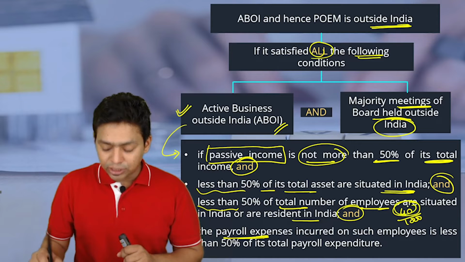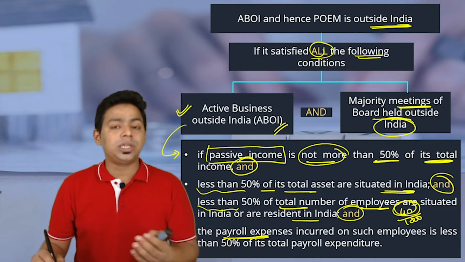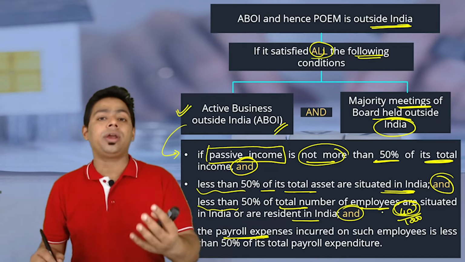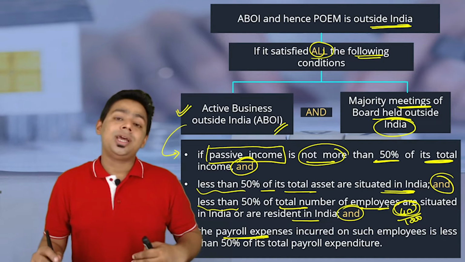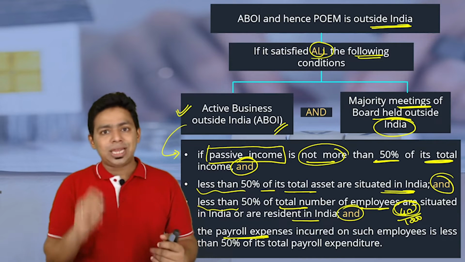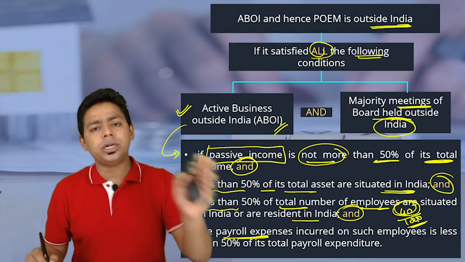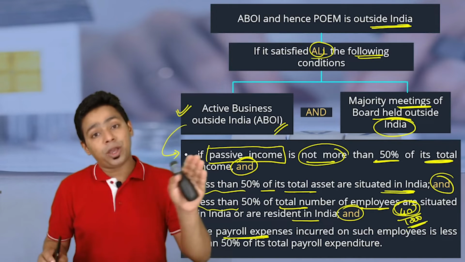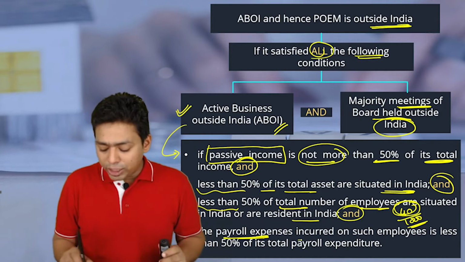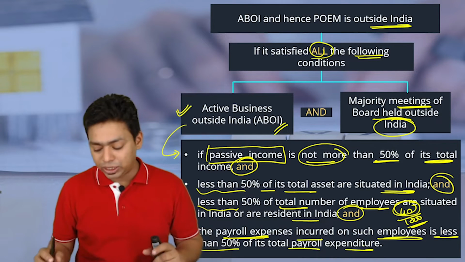Okay, so I say this is the brain of the organization. In quantity they are less, but in substance they are the ones who are leading the organization, controlling the organization. They are the pillars of the organization. Though they are 40, obviously their salary income will be in crores as compared to these 1000 normal workers. So we have to check the payroll condition as well. Payroll expenses incurred on such employees should be less than 50% of the total payroll expenditure.